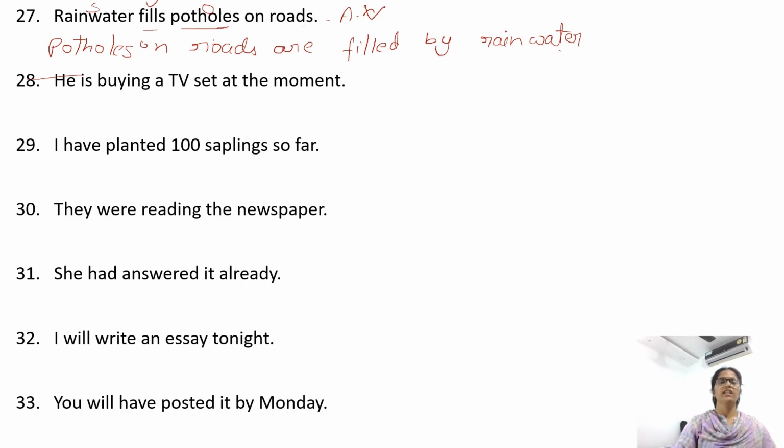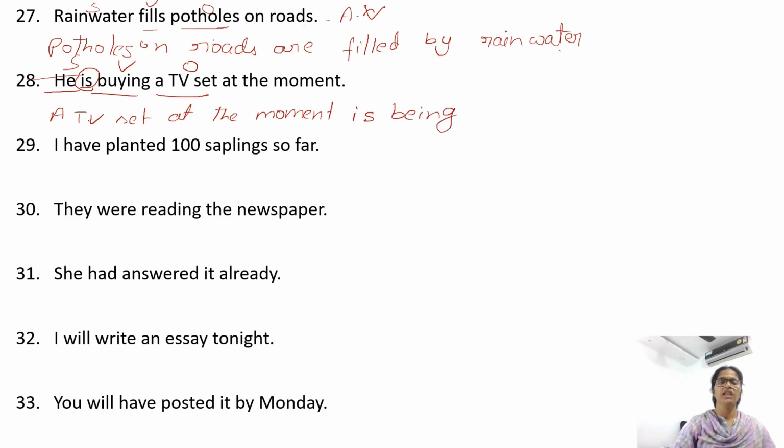He is buying a TV set at the moment. Buying verb, he subject, a TV set object. So a TV set at the moment is, after is, am, are, was, were, we need being. Is being. Buying, V3 form. Buy, bought, bought. Is being bought by him.